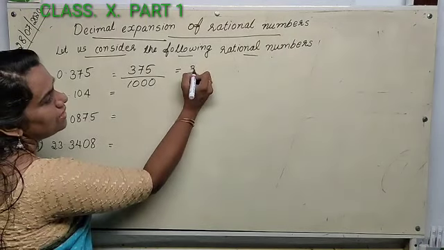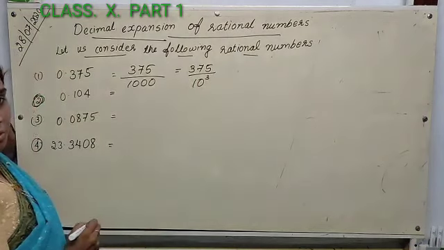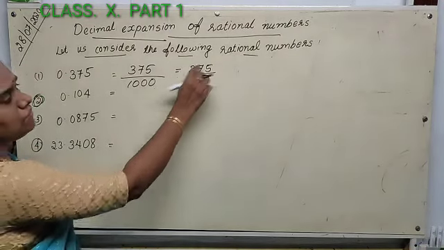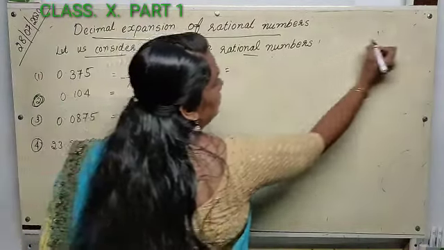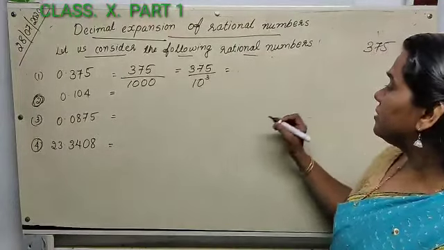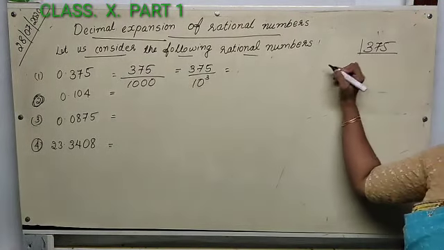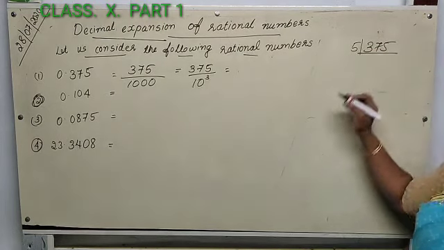Before that we can write it as 375 divided by 10 cube, since 1000 is 10 cube. Now we can factorize 375. We do prime factorization to write it in the simplest form. 375 on prime factorization: we can divide by 5, it's easy.